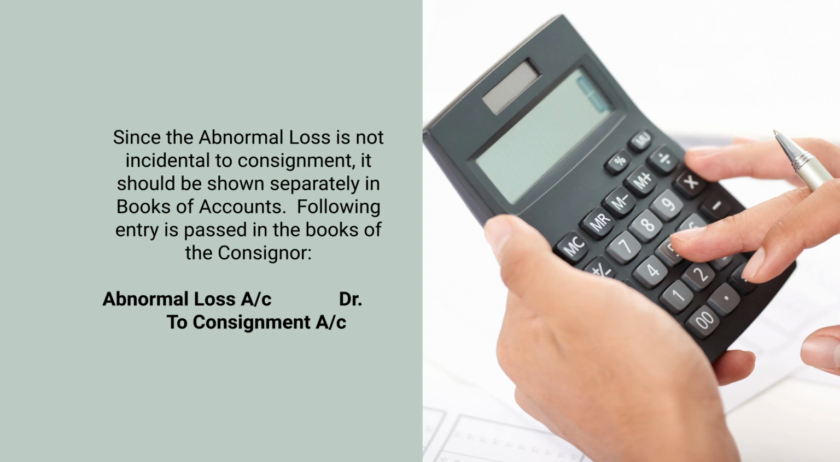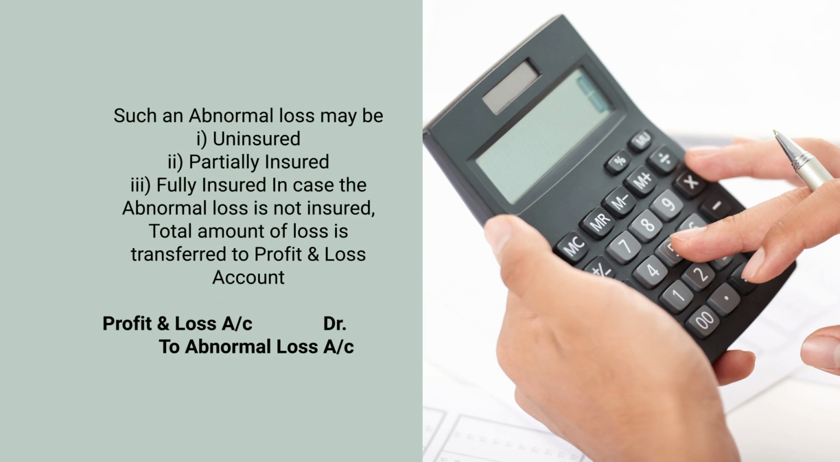Since the abnormal loss is not incidental to consignment, it should be shown separately in the books of account, and the following entry is passed in the books of the consignor: abnormal loss account debit to consignment account. Such an abnormal loss may be first uninsured, second partially insured, and third fully insured. In case the abnormal loss is not insured, the total amount of loss is transferred to profit and loss account, and the journal entry would be profit and loss account debit to abnormal loss account.